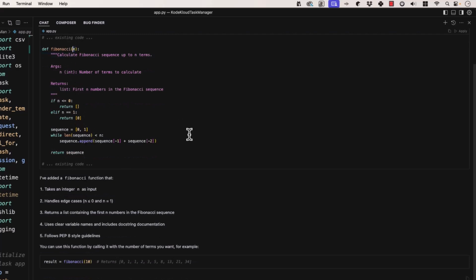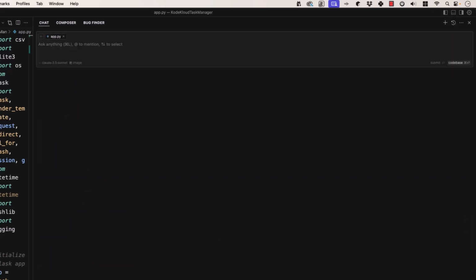We have n, so we can pass that in up to so many terms. I've added a Fibonacci function that takes n as input, handles edge cases, returns a list containing the first n numbers in the Fibonacci sequence, and uses clear variable names, docstring documentation, follows PEP8 style guidelines. This is probably because of the rule that we put into our settings earlier, that everything has to be generated with PEP8 guidelines. And you can use this function by calling it with a number of terms you want. Right, so this is zero-shot prompting. You're just asking the AI to perform a task, not giving it any examples.